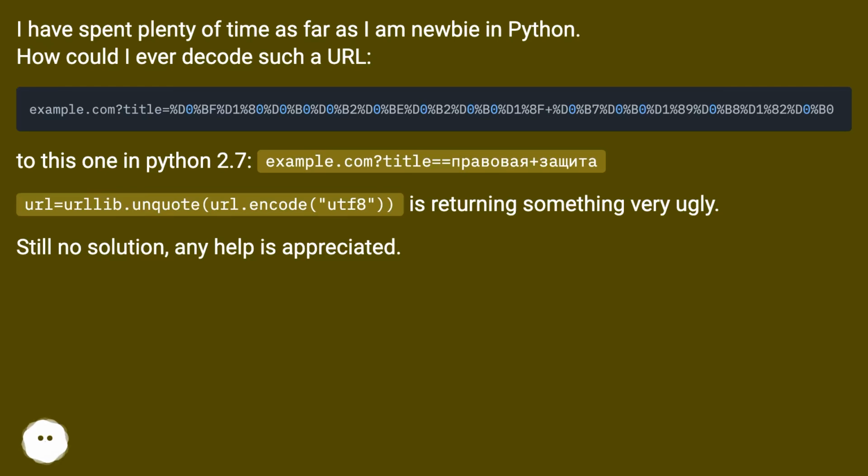To this one in Python 2.7: example.com?title=... url = urllib.unquote(url.encode('utf-8')) is returning something very ugly. Still no solution. Any help is appreciated.